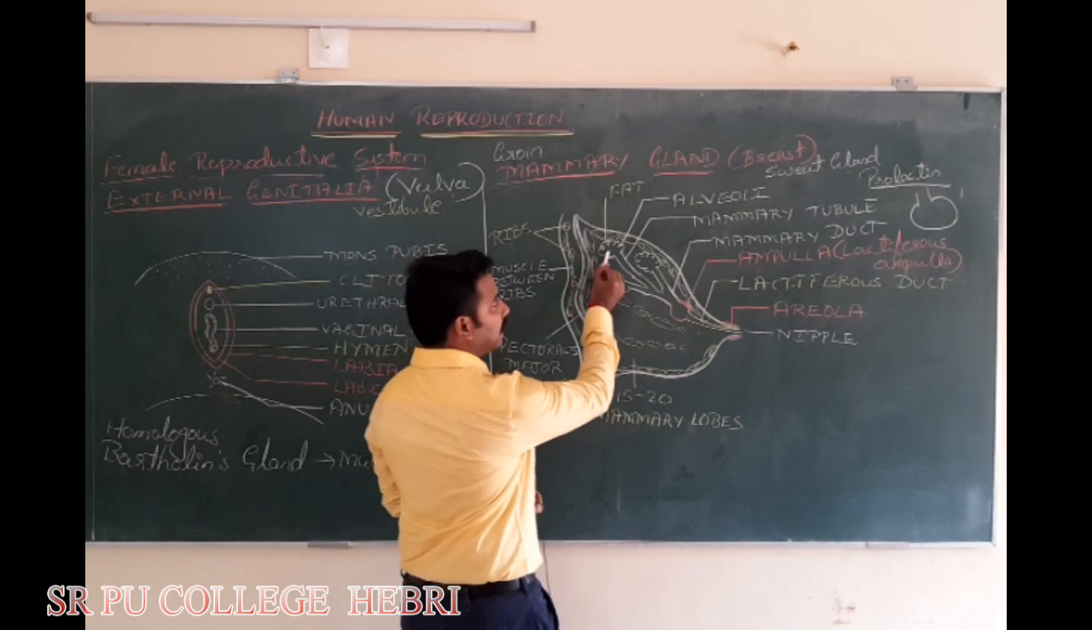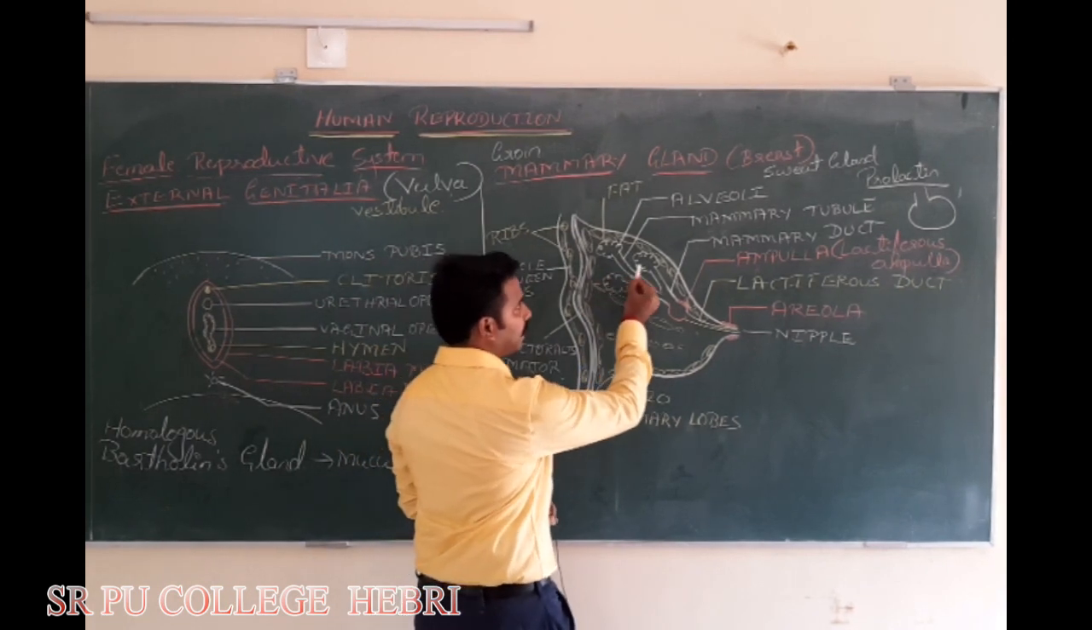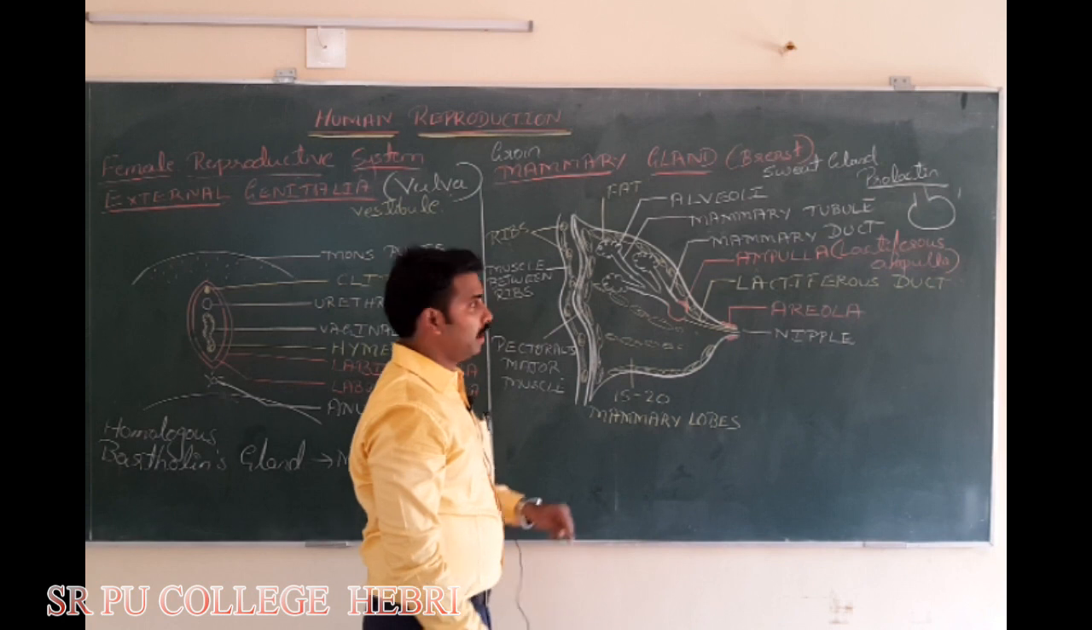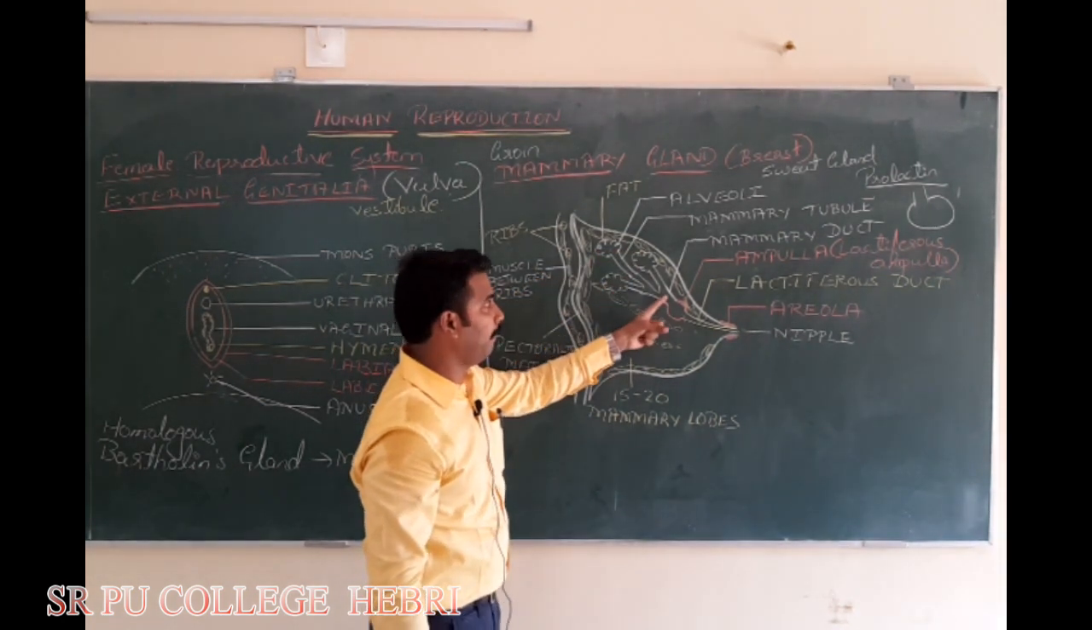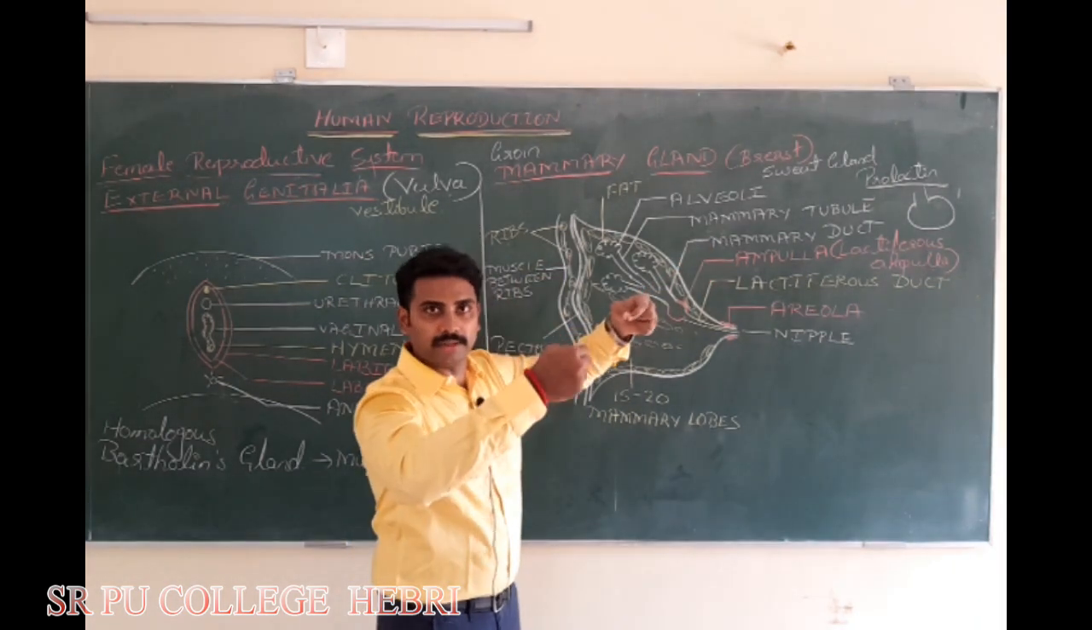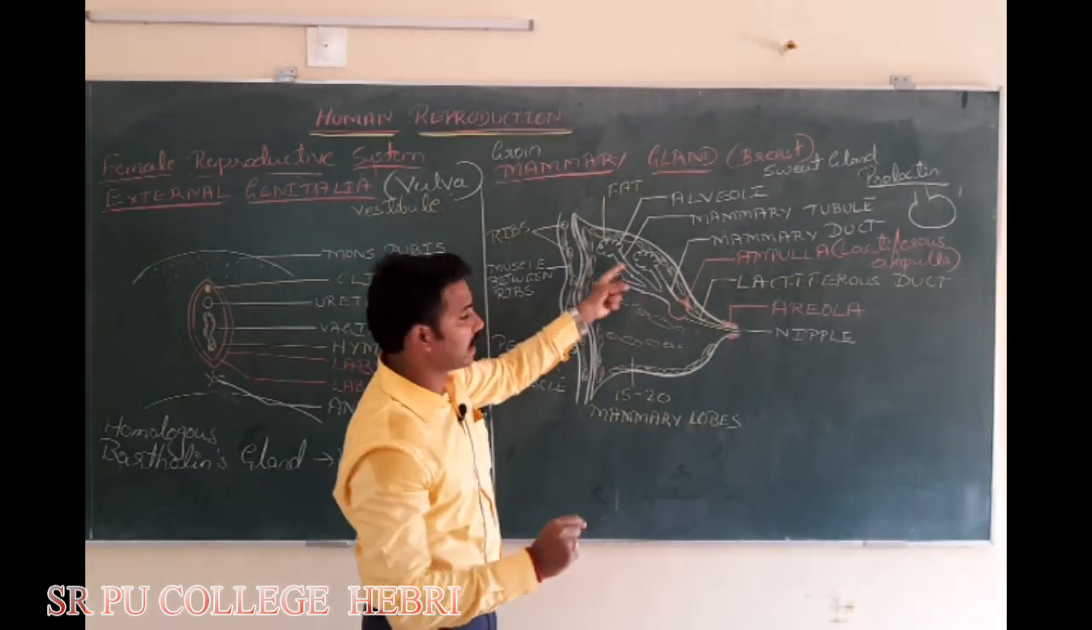Now the milk synthesized is first carried by the mammary tubule. Mammary tubules of a lobe join and form the mammary duct.